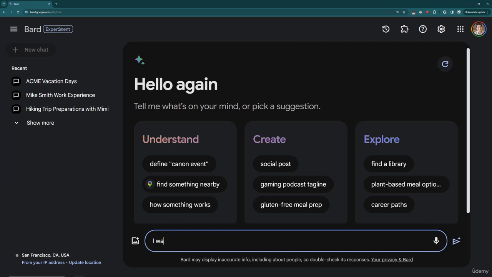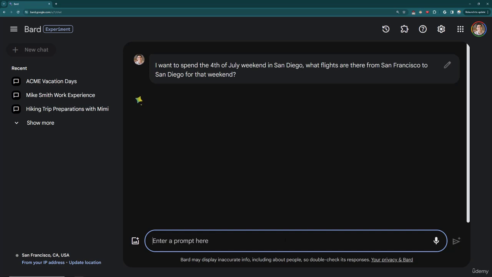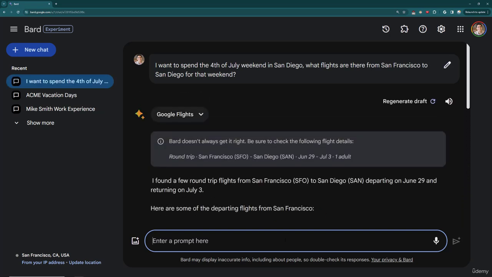For example, I can say, I want to spend the 4th of July weekend in San Diego. What flights are there from San Francisco to San Diego for that weekend? Note that I'm actually not even being specific as far as my departure date and my arrival date, but I can always hone that in and say, oh, choose 3rd of July to leave and then come back the 7th of July. So notice that it automatically used Google Flights for me. So that's the extension being done there.